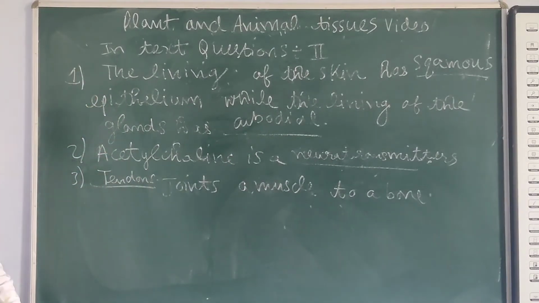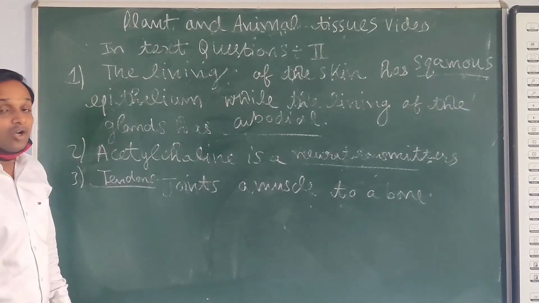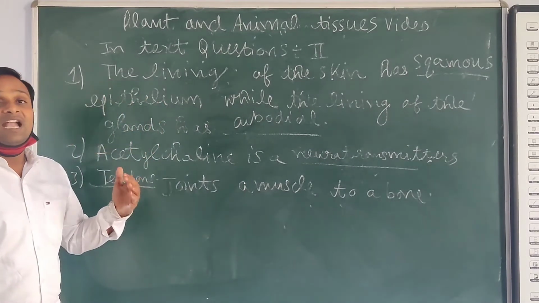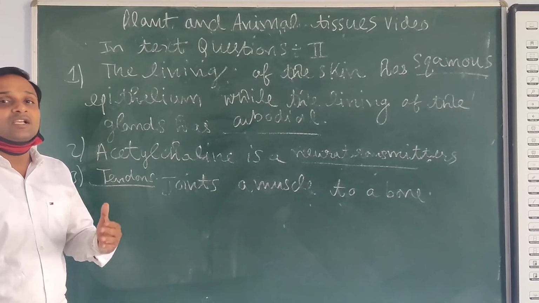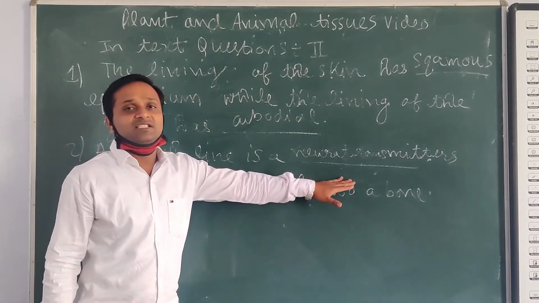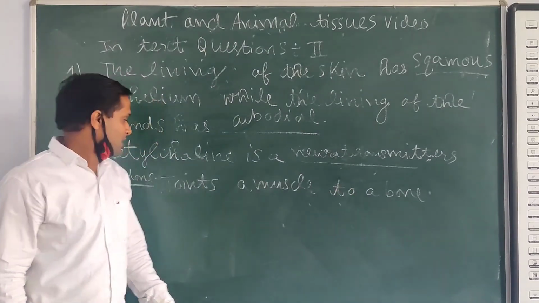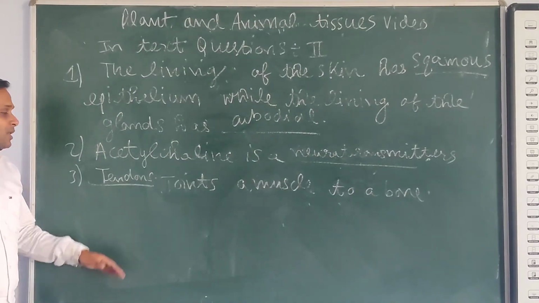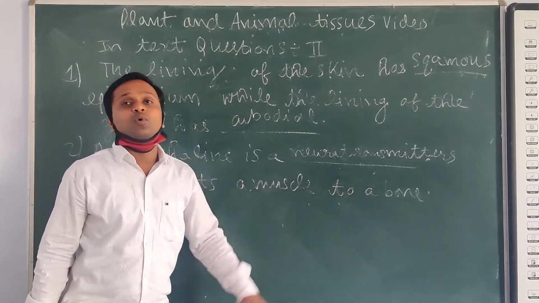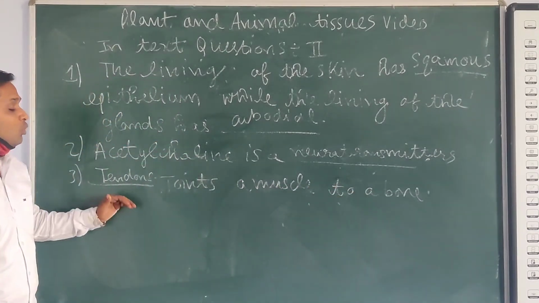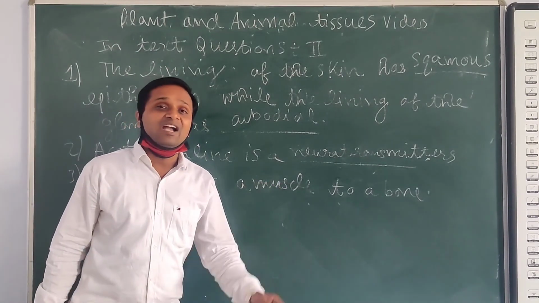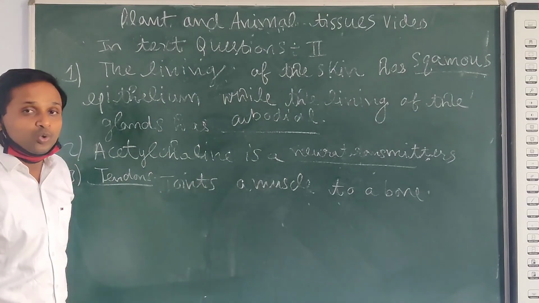Now see the second one. Acetylcholine, I already repeated to you. Acetylcholine, dopamine, and adrenaline are the three neurotransmitters. Acetylcholine is a dash neurotransmitter. And the last one: dash joins muscles to the bone. I already explained to you. Only tendons. Tendons join the muscle with the bone, and ligaments join bone to bone.